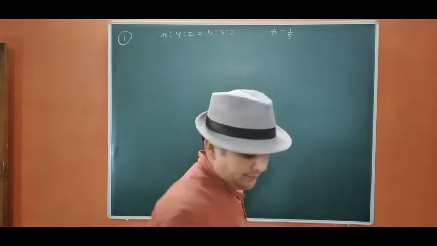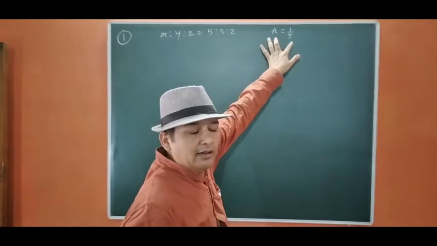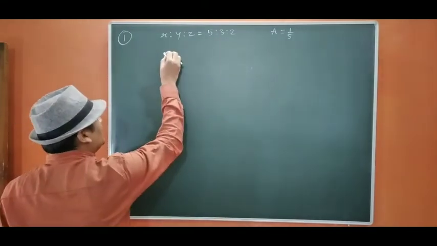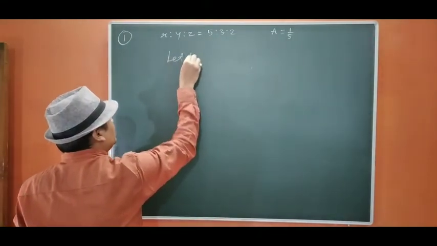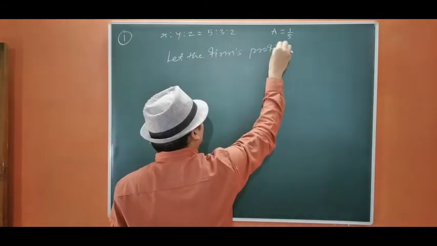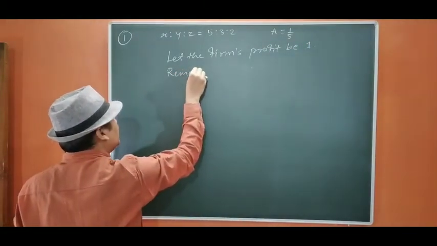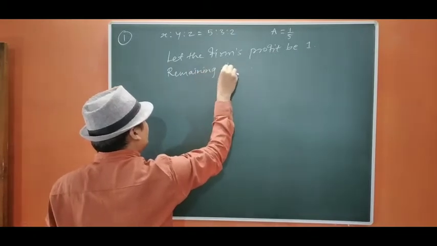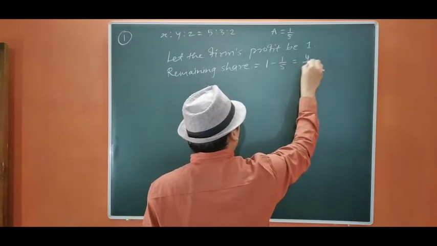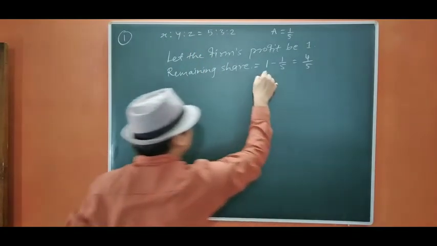Whenever it is not stated from where the new partner is going to take his share, we are taking it as he is taking from the firm. So let the firm's profit be 1. Now the remaining share after giving to A we are going to calculate. That will be 1 minus 1 by 5 equals 4 by 5. This share belongs to XYZ, this share belongs to A, and this is the firm's share.